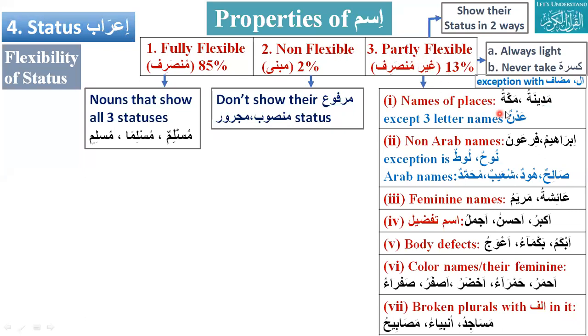Partially flexible. So what will be the mansub of Madinatu? Madinata. And what is majroor? Madinata. Very good. What about Makkatu? Makkata. Very good. But there is an exception for three-letter names like Adnun, Adnan, Adnin. These three-letter names will be fully flexible. They will come in the first category.